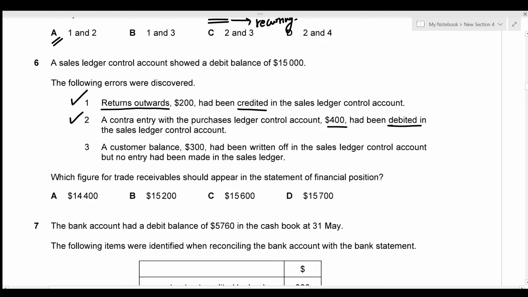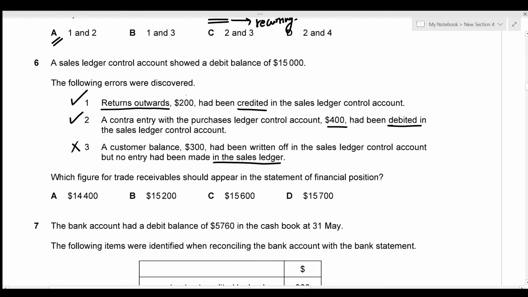And the third one we have is a customer balance of 300 had been written off in the sales ledger control account, but no entry had been made in the sales ledger. Again, we're talking about the sales ledger control account balance here and not the sales ledger. So this is not an error that should be amended. So we're just going to ignore item 3.